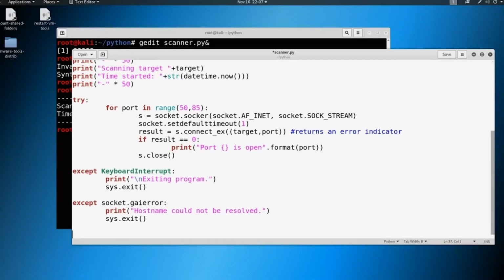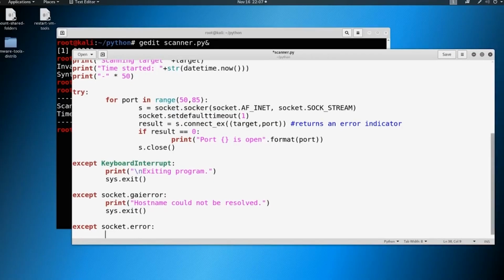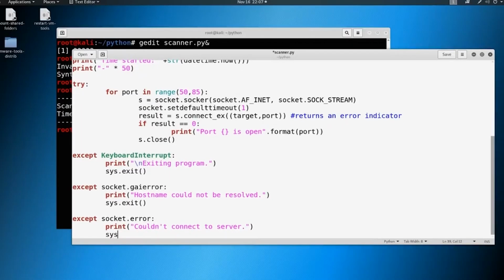And then one more. What if we can't make the connection to the address in general? Well, that's what's called a socket error. So we're going to say socket.error, and we're going to print out "Couldn't connect to server." If I could type. And then we're also going to exit this, so we'll say sys.exit. I'll give you a little bit of time to catch up on this script if you're behind. I was typing fast and talking as well.